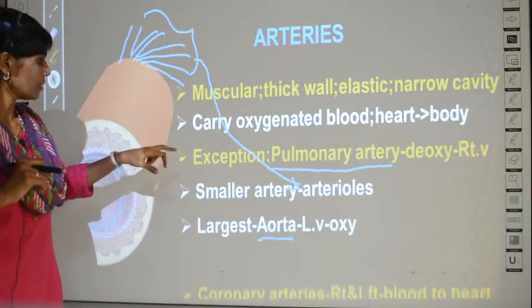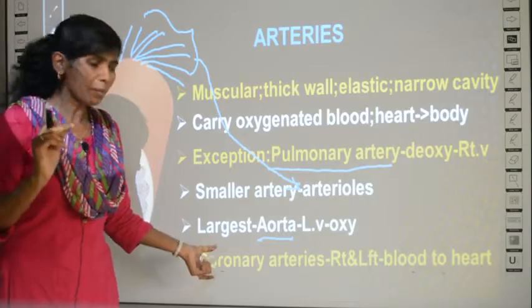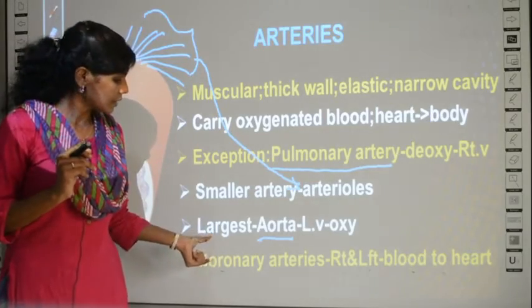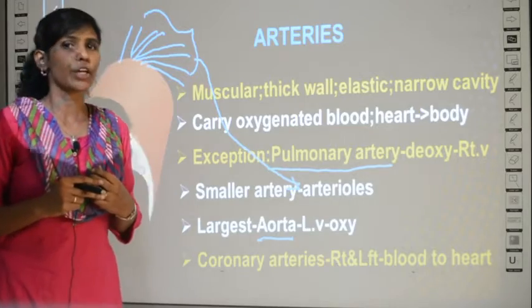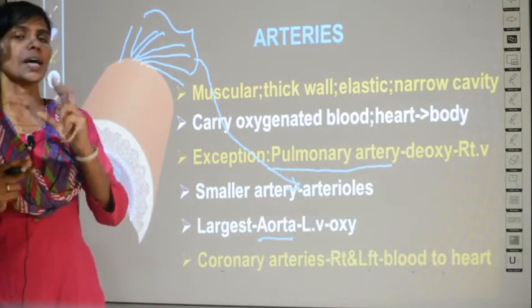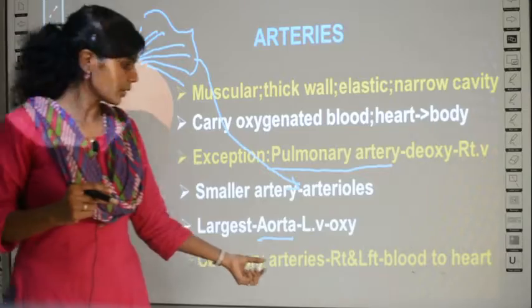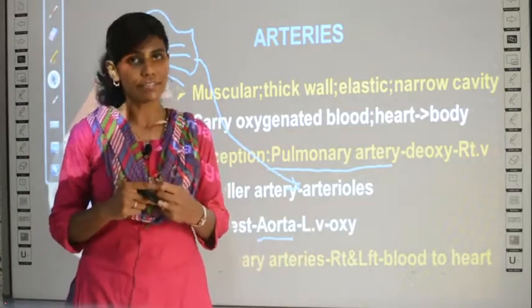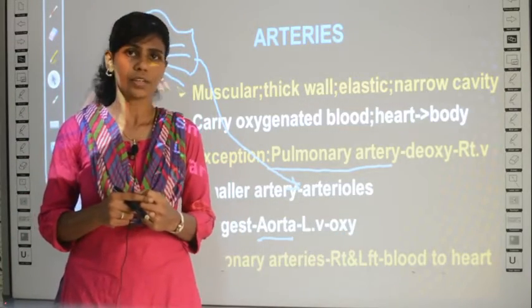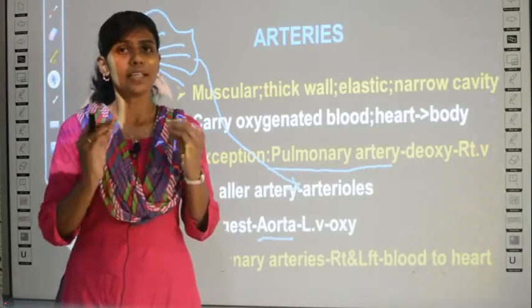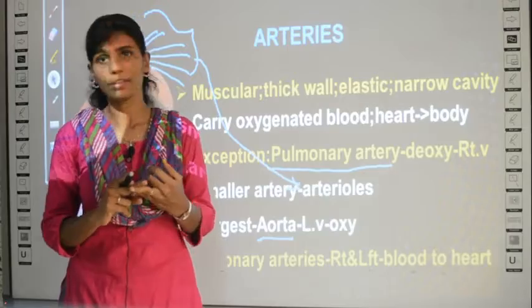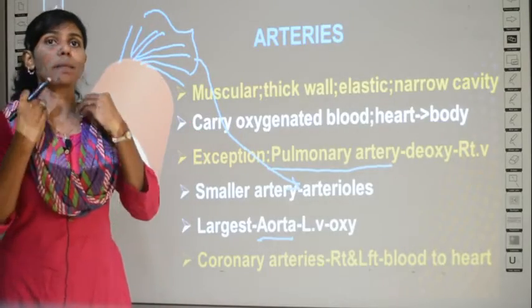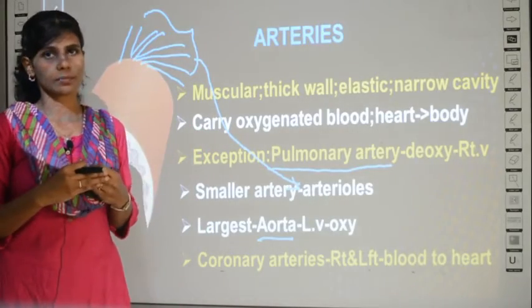So, this is okay. One more point you have. There are arteries called coronary arteries. There are two arteries called right coronary artery and left coronary artery. Okay, what is the function? These two coronary arteries, that is the right coronary artery and the left coronary artery, supply blood to the heart.